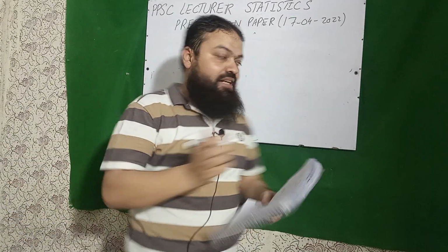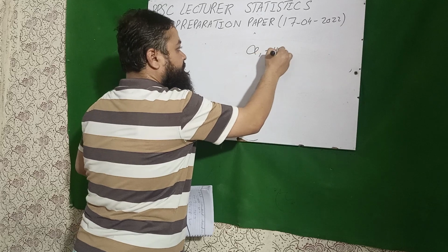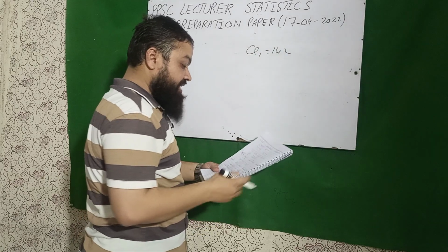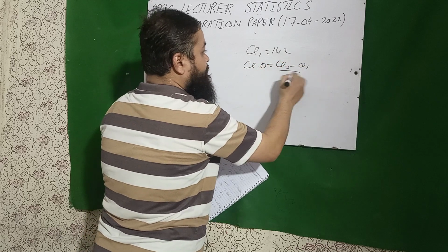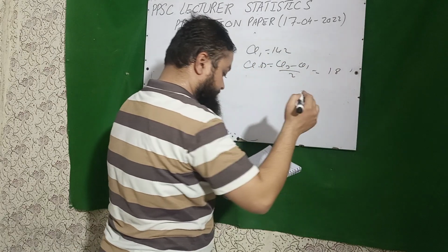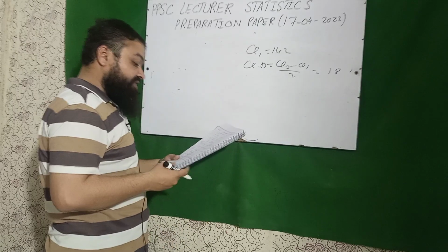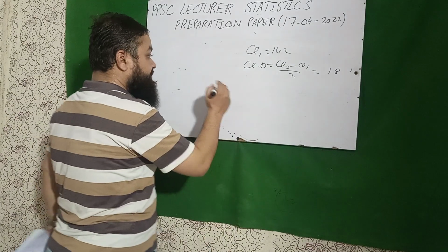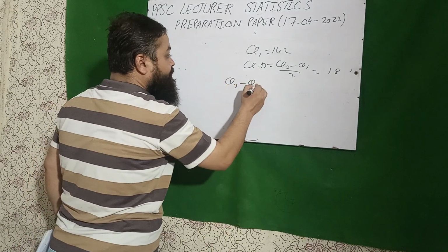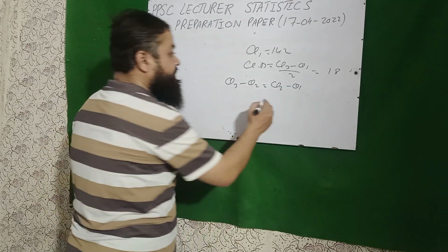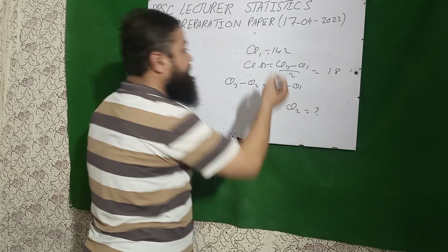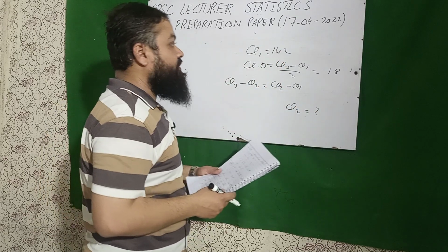If the first quartile is 142 and the semi-interquartile range, which is quartile deviation, Q3 minus Q1 over 2, is given equal to 18. Then assuming that the distribution is symmetrical, symmetrical means Q3 minus Q2 is equal to Q2 minus Q1. Then you will have to find out the median, which is Q2. A very important one.